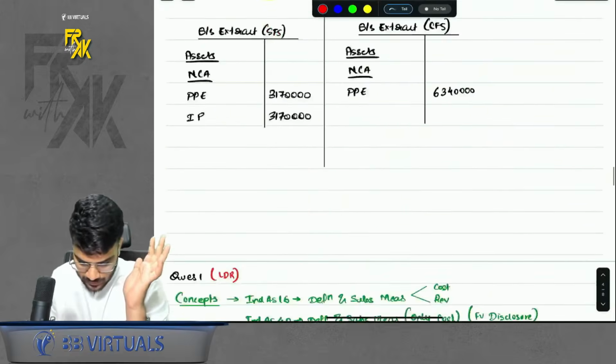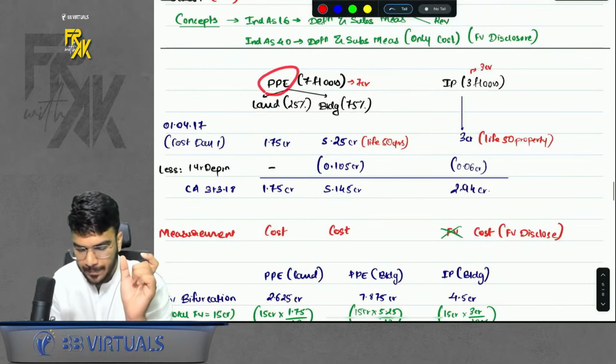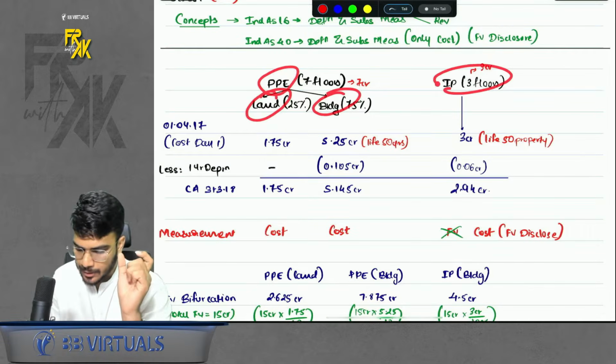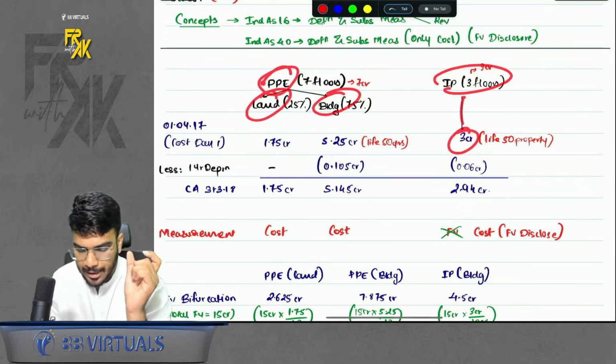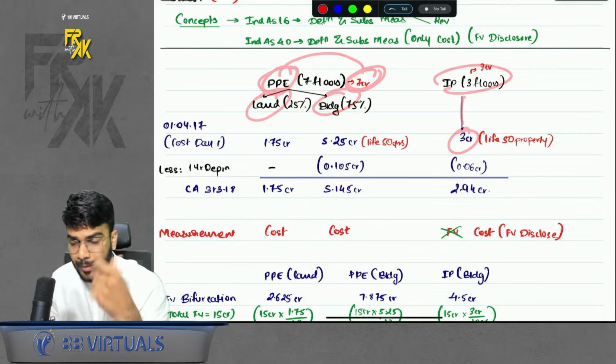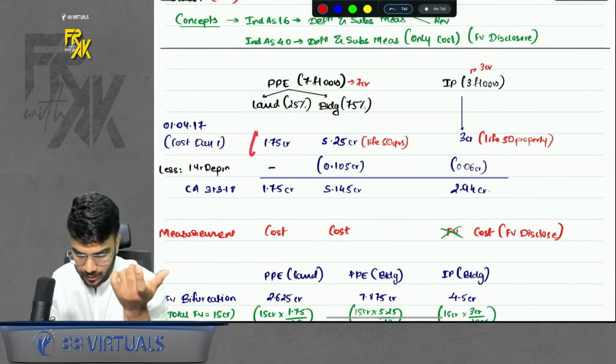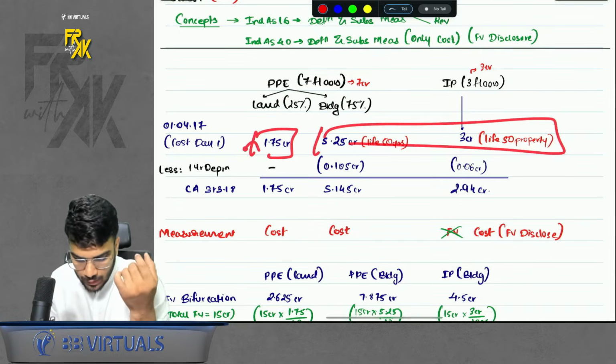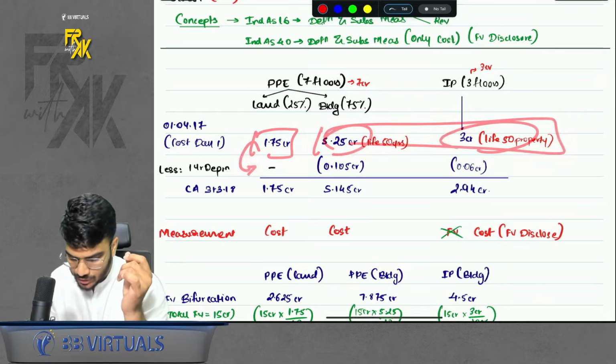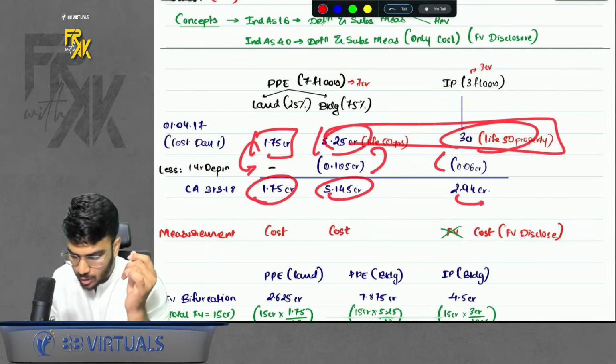If you want to see, just see here. We have PP, land and building, and IP. So IP cost was 3 CR. Then the remaining PP was 7 CR. Under 7 CR, you have to bifurcate land. Land was 25%, building was 75%. This was given in the question. So we bifurcated. We got the cost on day one. Land you will not depreciate, building you will depreciate. You will depreciate and find the value on year end. Okay, so we got the value on year end.